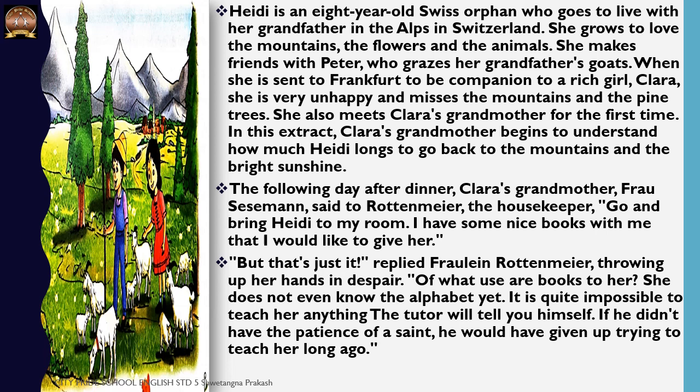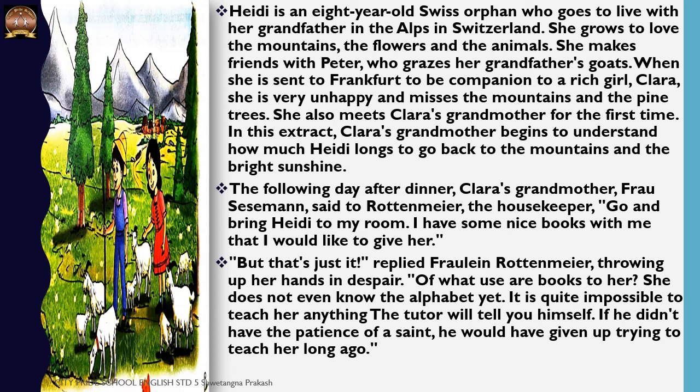Now, when she was there in Frankfurt, she used to miss the mountains and the pine trees. She was very unhappy in Frankfurt. She already didn't have her parents. Now, once she was even taken away from the mountains and the trees and the greenery, she couldn't adjust in Frankfurt. But she was a very polite child and she tried to adjust.